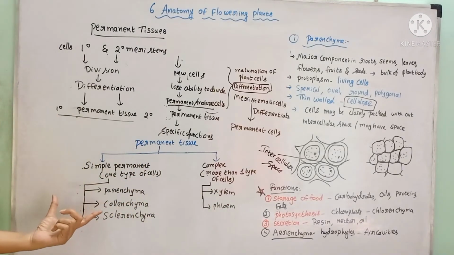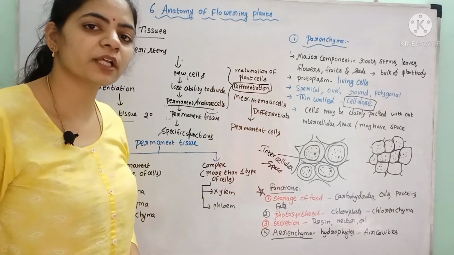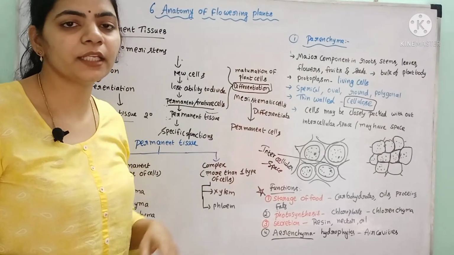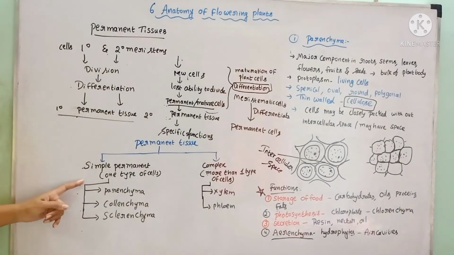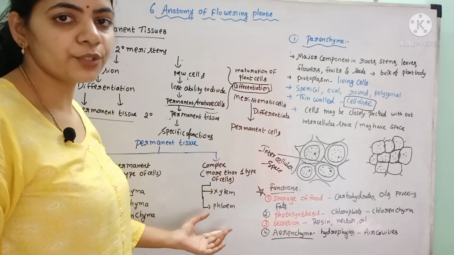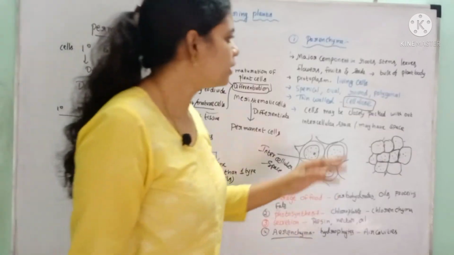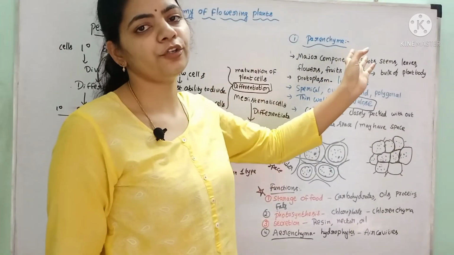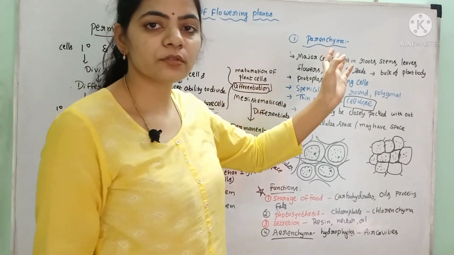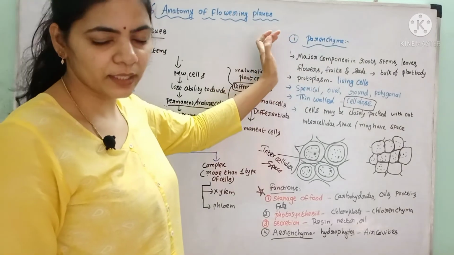The simple permanent tissue consists of one type of cells, whereas the complex permanent tissue consists of more than one type of cells, but they carry out a single function. And here the simple permanent tissue is classified into parenchyma, collenchyma and sclerenchyma, whereas the complex permanent tissue is divided into xylem and phloem. The parenchyma form the major component of plant parts such as stems, roots, leaves, seeds, fruits. The bulk of the plant body is formed by these parenchymatic cells only.